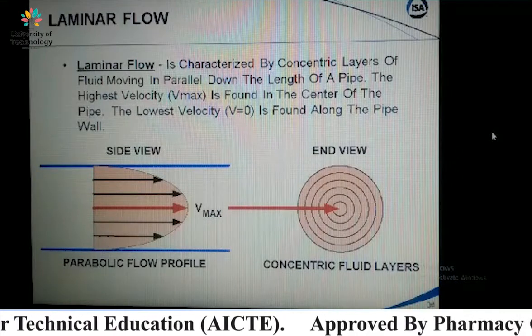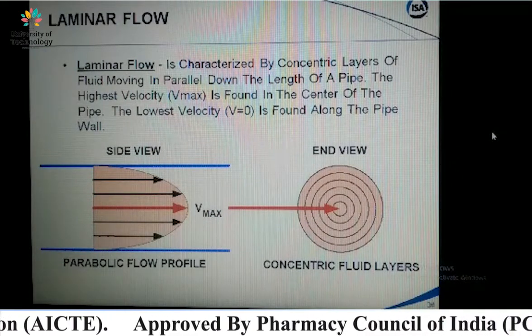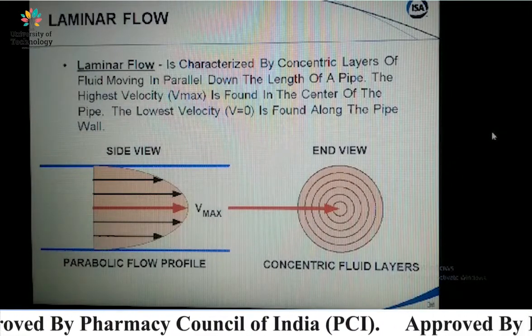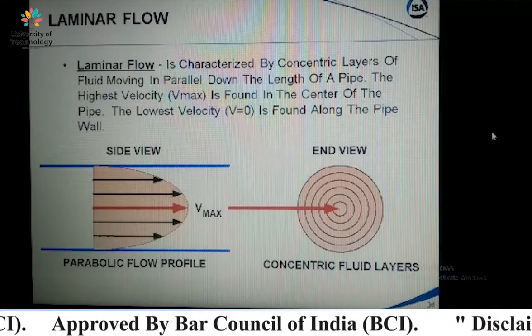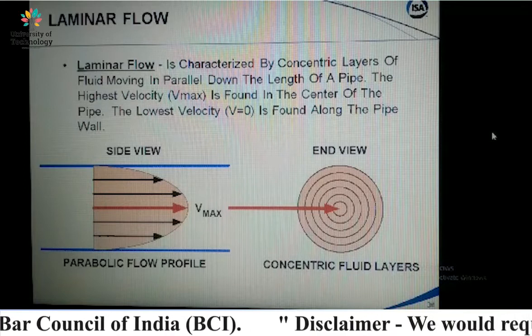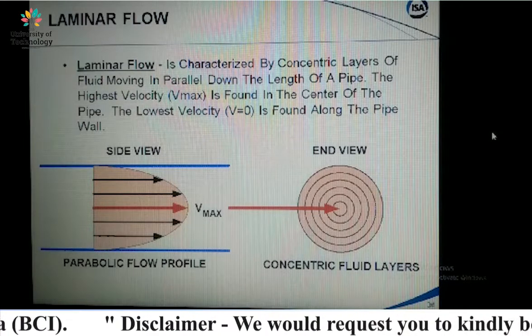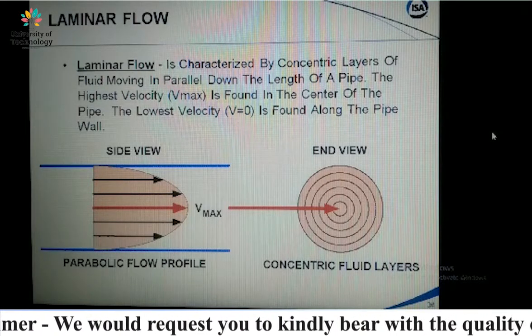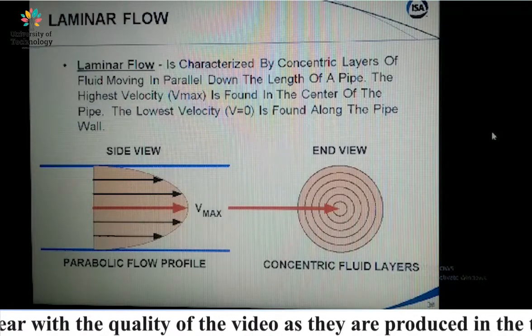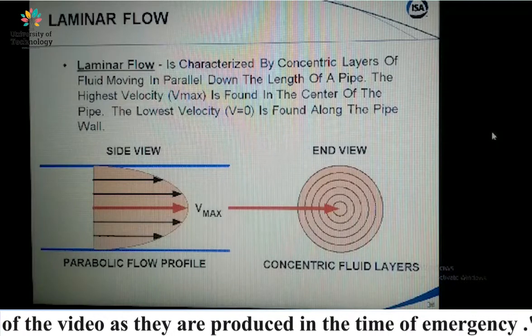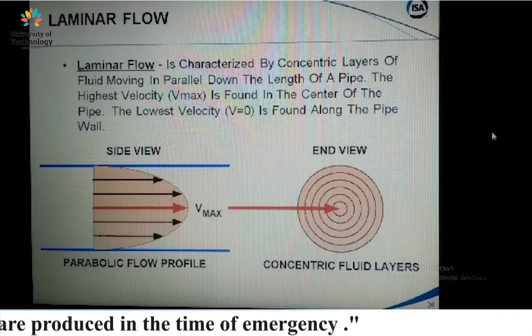Laminar flow. It is characterized by concentric layers of fluid moving in parallel down the length of a pipe. The highest velocity Vmax is found in the center of the pipe and the lowest velocity, V equal to 0, is found along the pipe wall. So we can see this diagram.